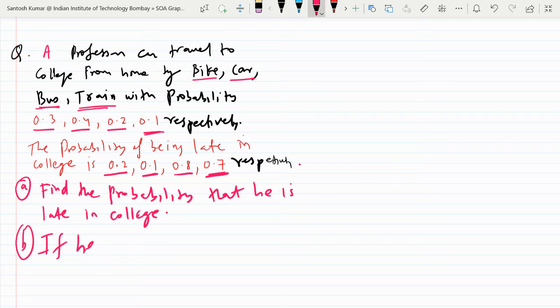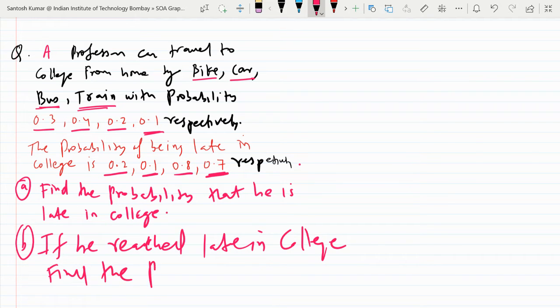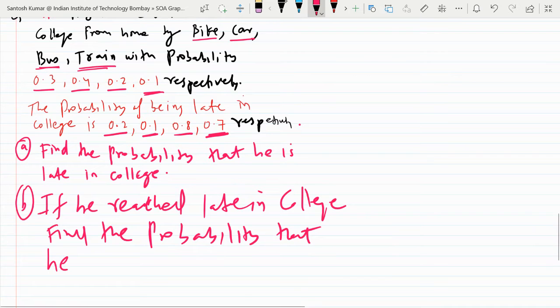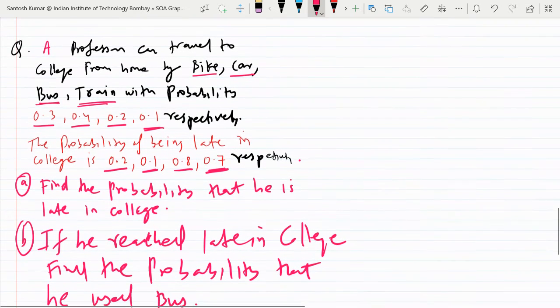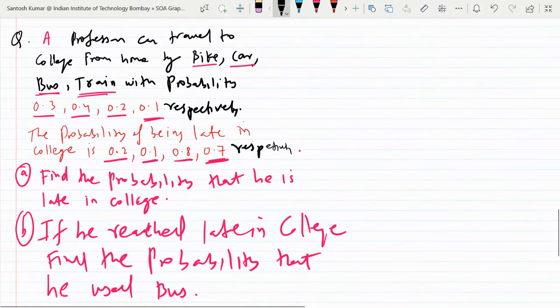if he reached late in college, so find the probability that he or she, okay, so I'm using he, used bus. Okay, so read the question carefully. All information is given, just you have to convert this language into mathematical form. Okay,